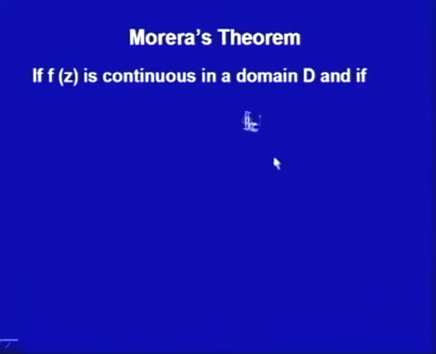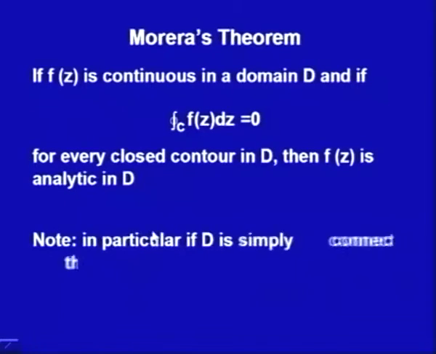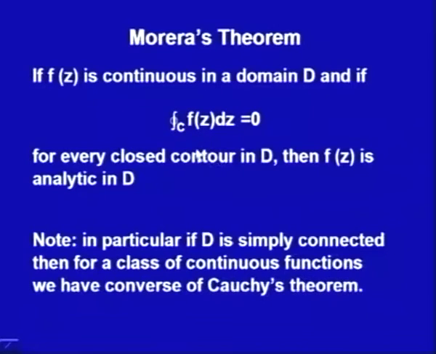You see, if f z is continuous in a domain D and if the integral of f z along any closed contour C is 0 for every closed contour C in D, then f z is analytic in D. Now, that is what we are trying to say. So, if my D is a simply connected domain, then you could treat this result as a converse of Cauchy theorem. How are we going to say it like that?